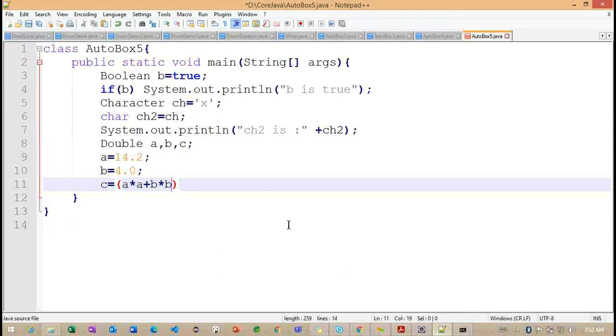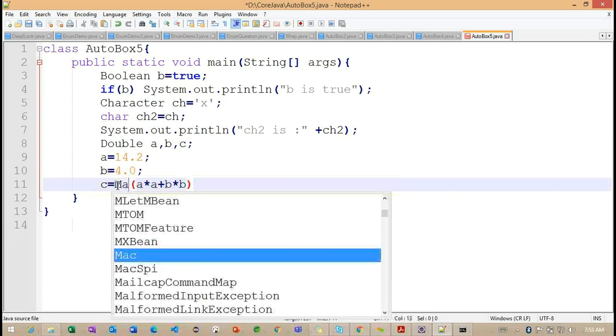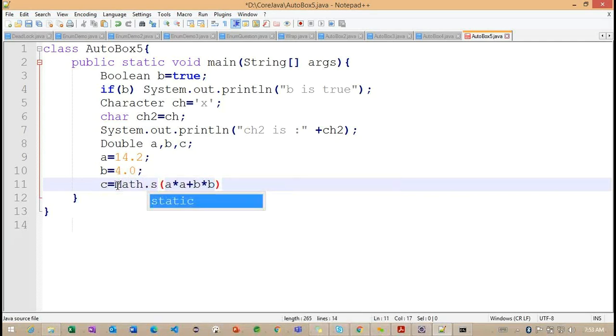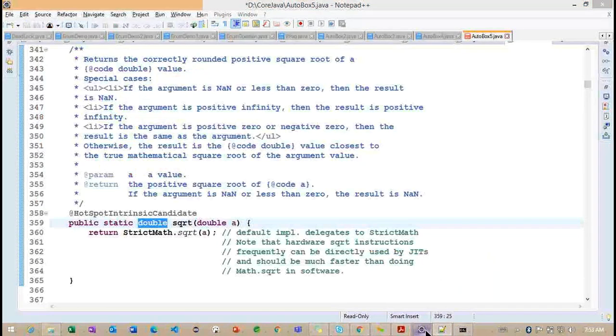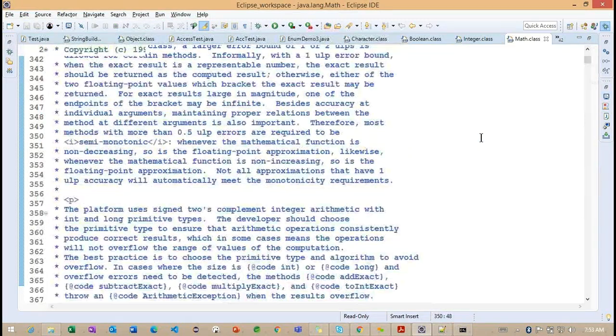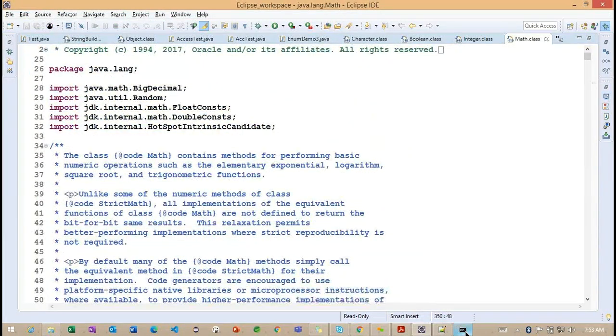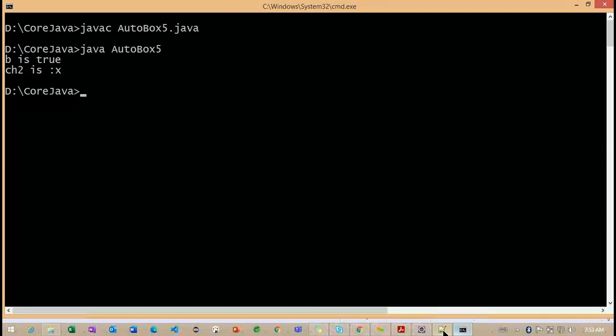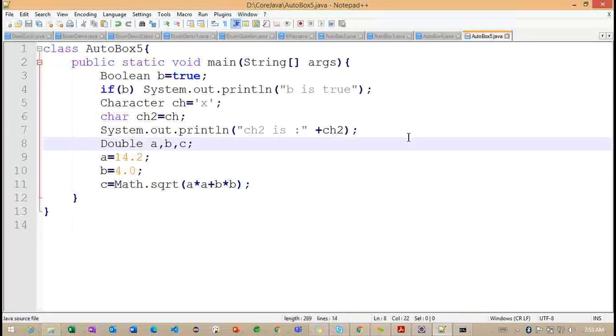Inside this section of code I want to work like this: Math dot, I'm calling this particular sqrt method. This is available in the lang package only, so we can use this particular class without importing anything additional.